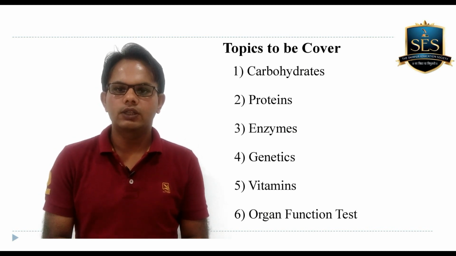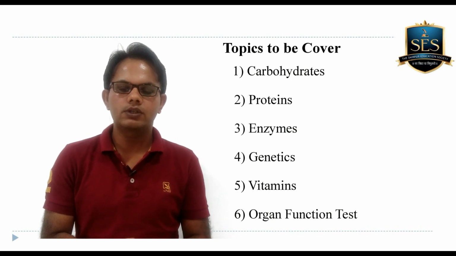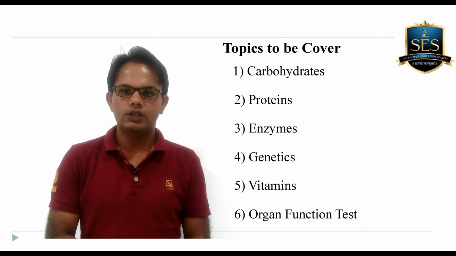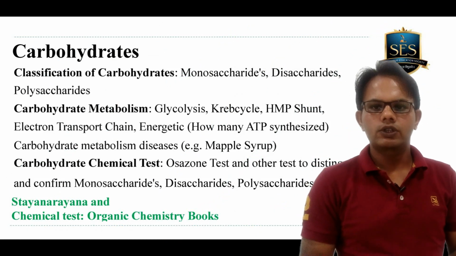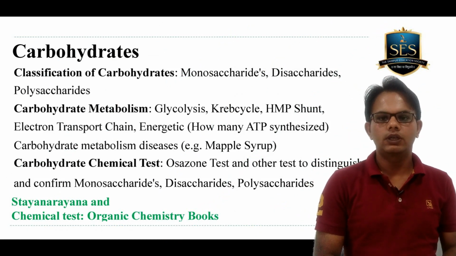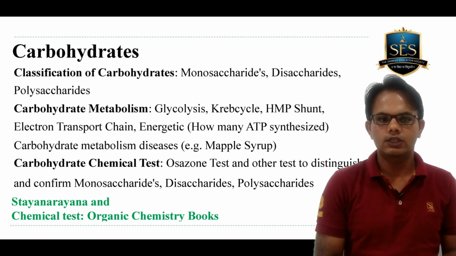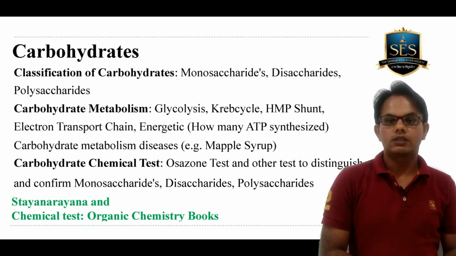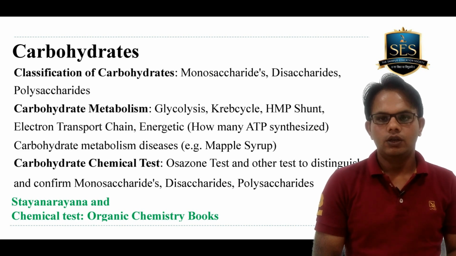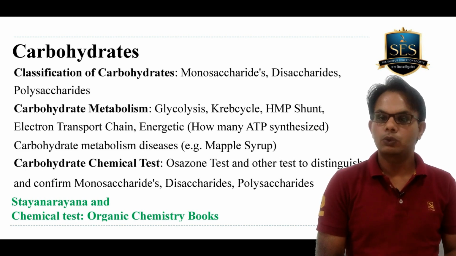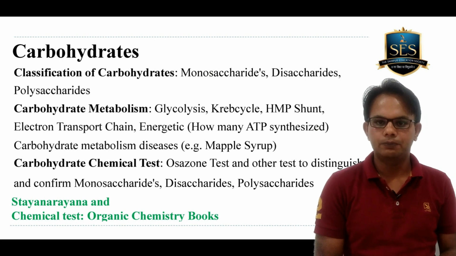So we'll see in detail how one should prepare these 6 topics for the NIPER JEE examination. So what to read in carbohydrate, I am going to discuss with you. In carbohydrate, the first important thing is that you should read the classification of carbohydrate. They are classified as monosaccharide, disaccharide, and polysaccharide. You should also read the examples of monosaccharide, disaccharide, and polysaccharide.